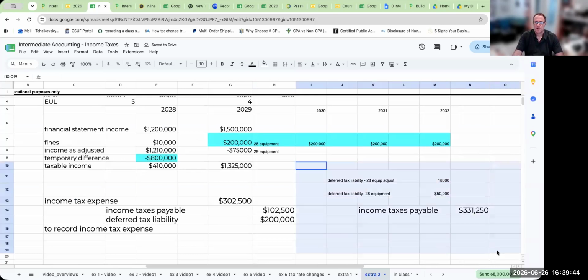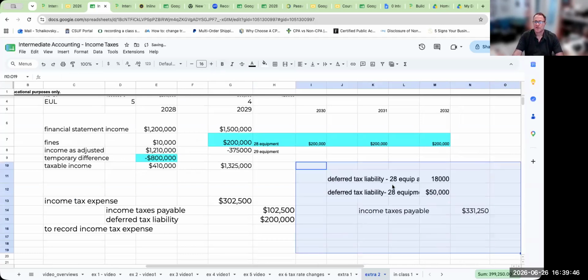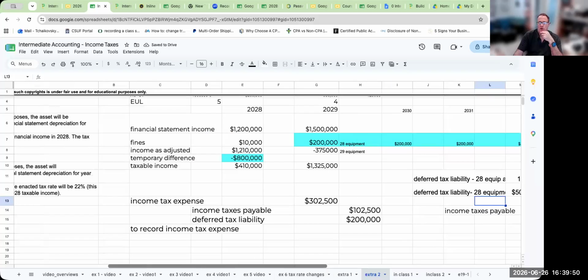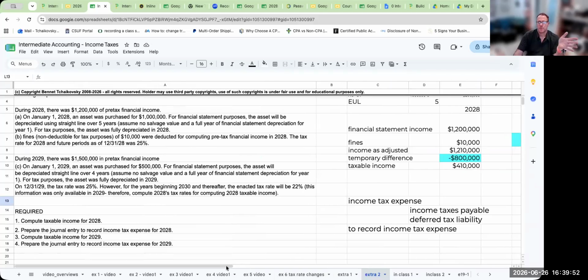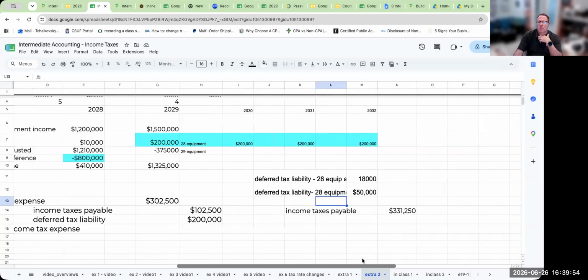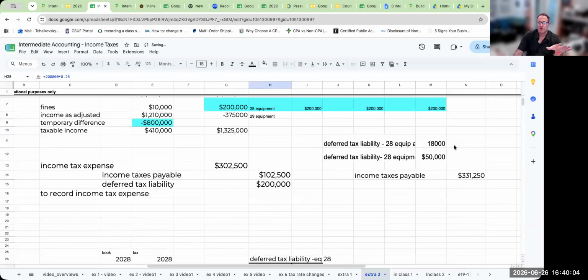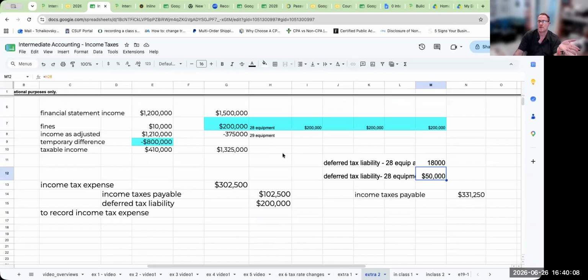So let's go through, and I know a lot of stuff is happening here, but let's take a step back. Okay, our tax rate has changed. What does that mean? Well, it's going to affect our liability because it went down, right? So for 2029, I basically reduced my deferred tax liability on the 28 equipment by $50,000 or $200,000 at 25%.